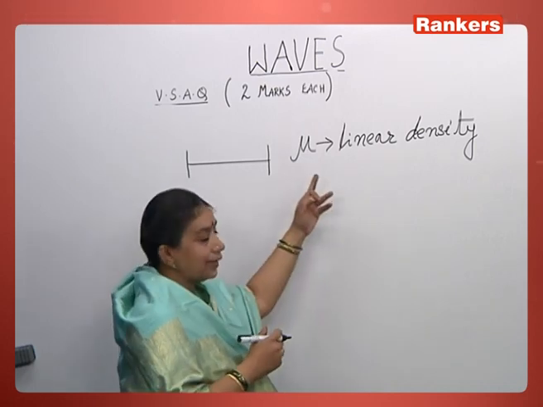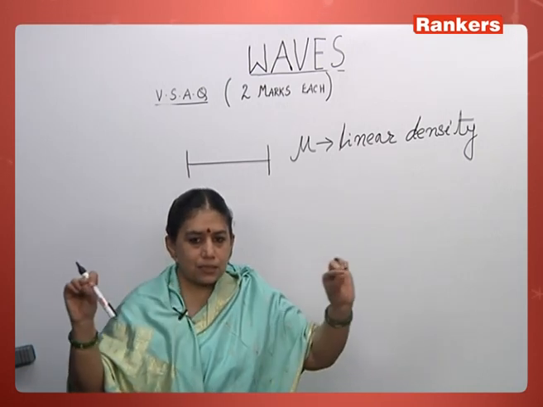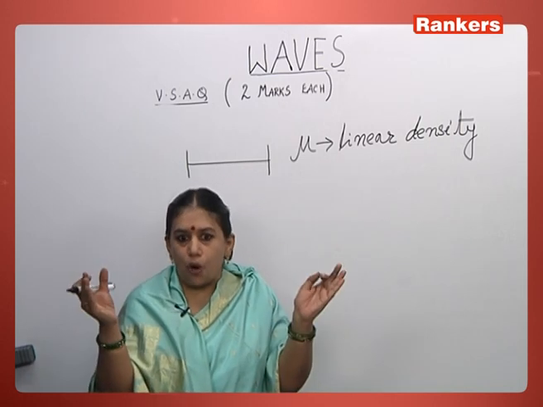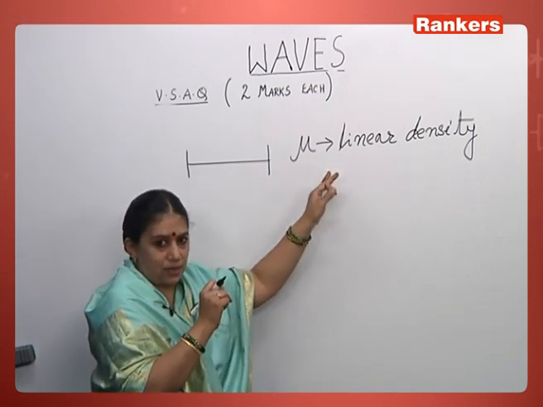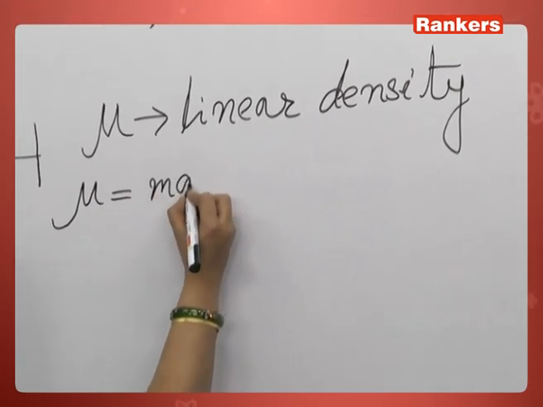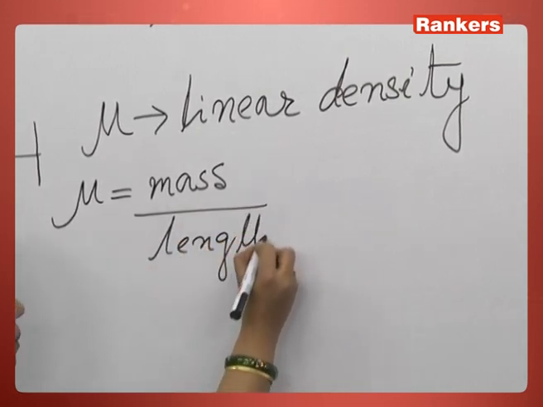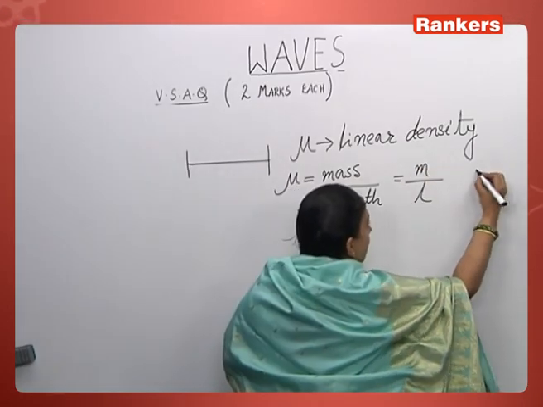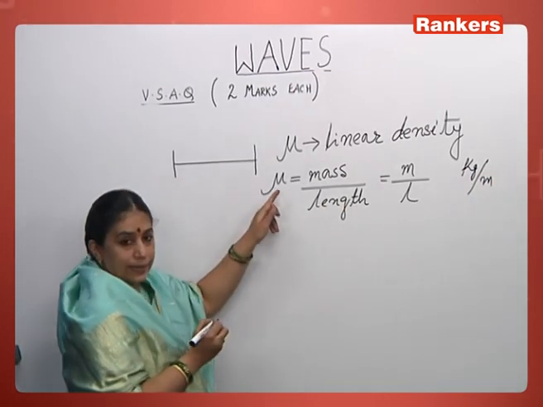The same way here it's linear density, because when we take a string, mostly the parameters which we define for a thin string or stretched string are not in terms of volume or area. We talk about length. So that's why we discuss the linear density. So what is linear density? Mu is nothing but the mass of the string by its length. So mass by length. This is linear density. Its unit in SI is kilogram per meter. That's how we write the unit for linear density.